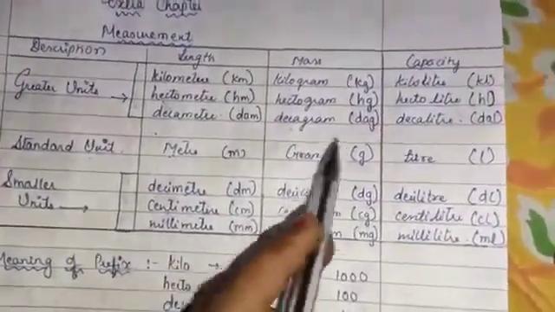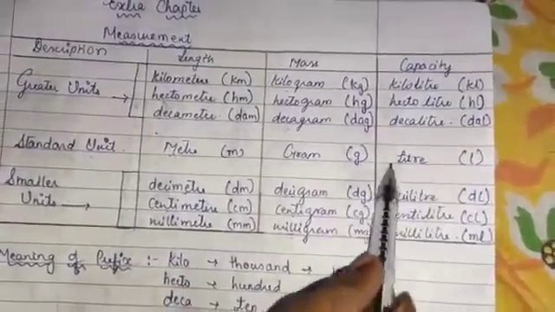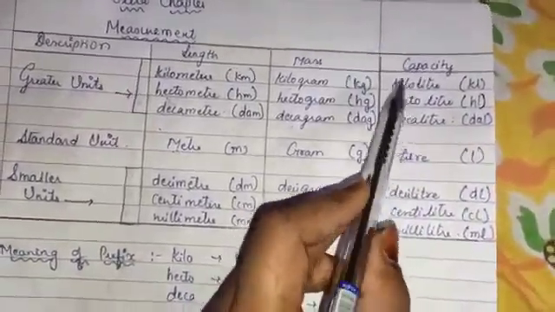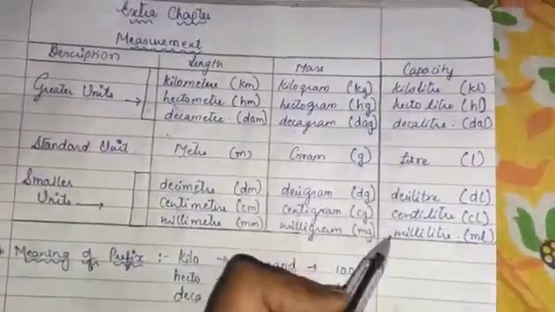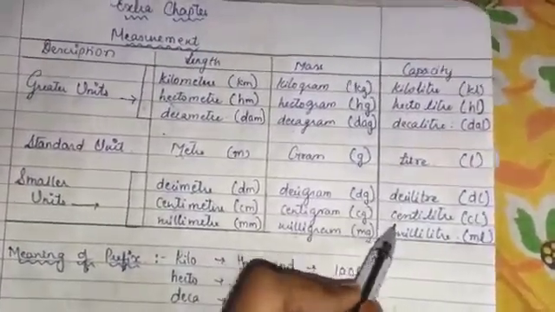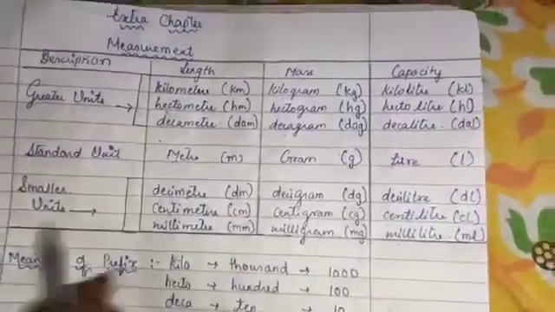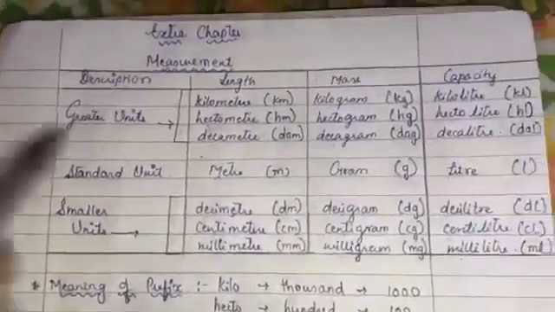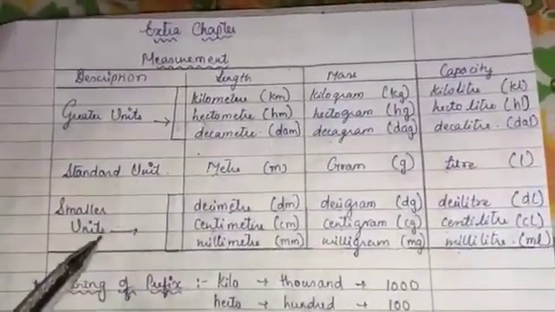Now we will go to capacity. Liter is our standard unit. If more than that, decaliter, hectoliter and kiloliter. Then less than that, deciliter, centiliter and milliliter. So these are the units: some are greater units, the standard unit and smaller units. This chart you have to remember by heart.